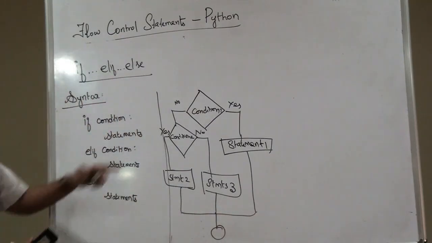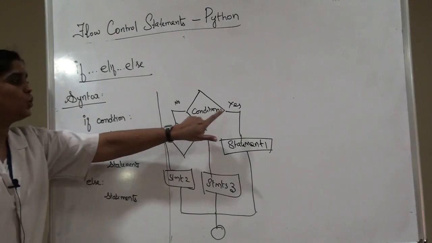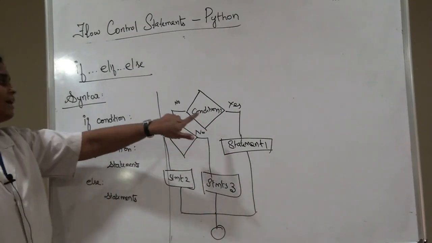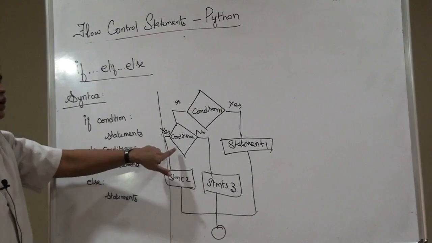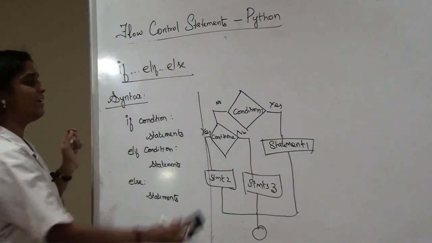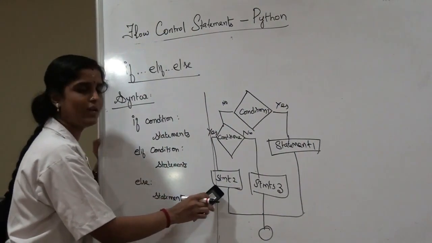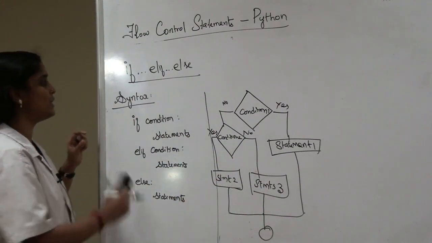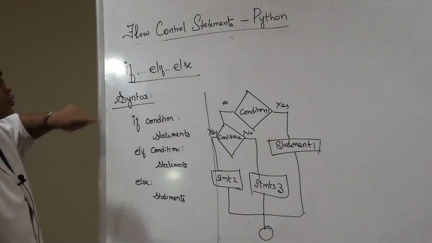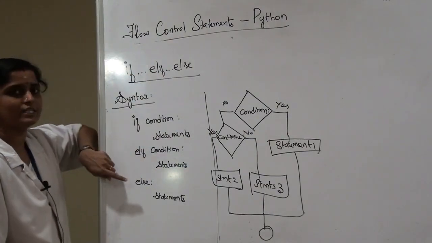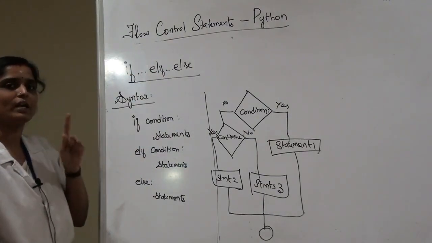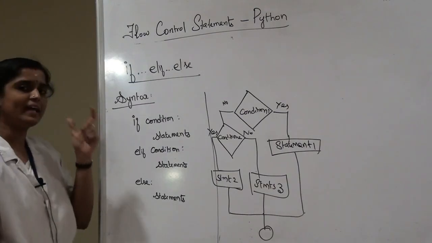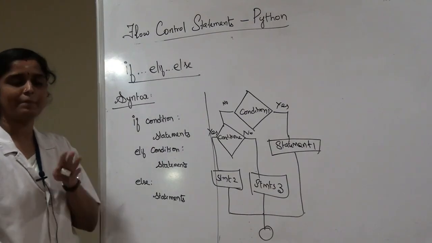Okay, now if condition 1 is true, then statement 1 gets executed. If condition 1 is false, then we are going to check for the other condition. If that condition is true, then this statement will get executed. If the second condition is false, then the third set of statements gets executed. That is if elif else. So we are going to check for multiple conditions. In the previous case, we have checked for only one condition.